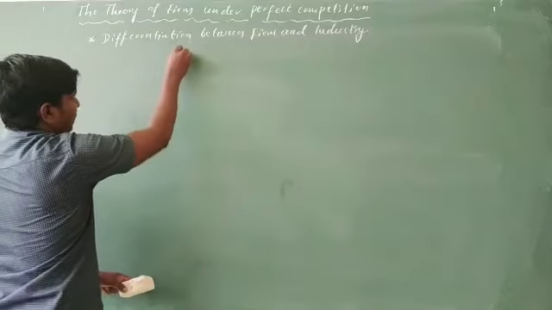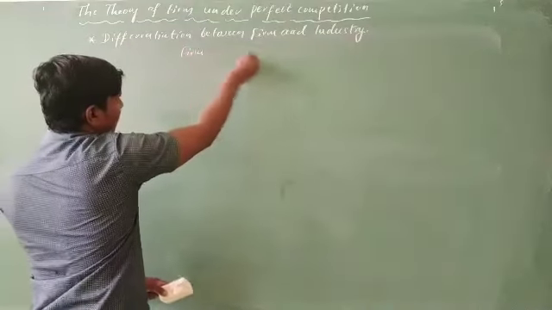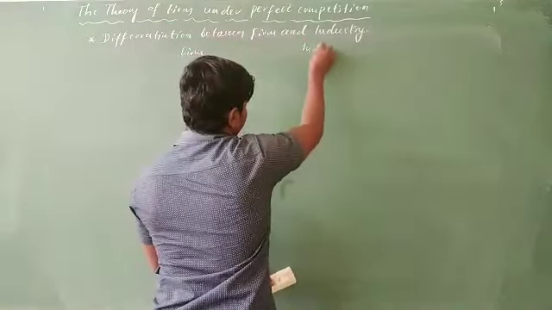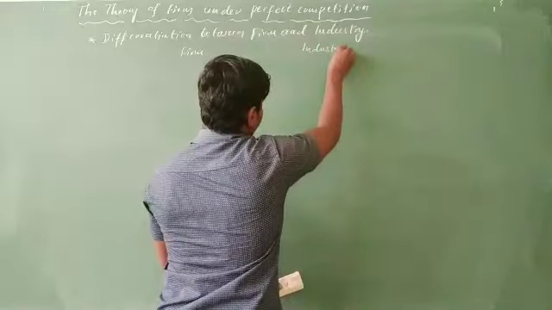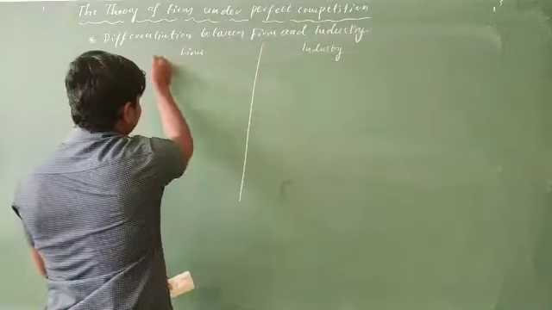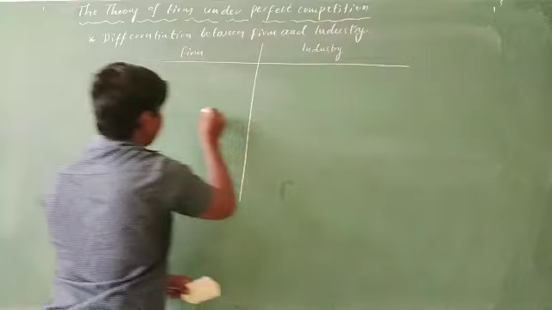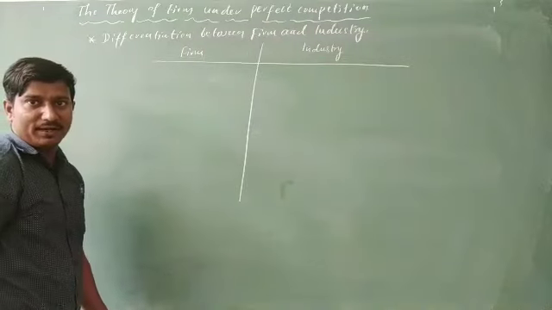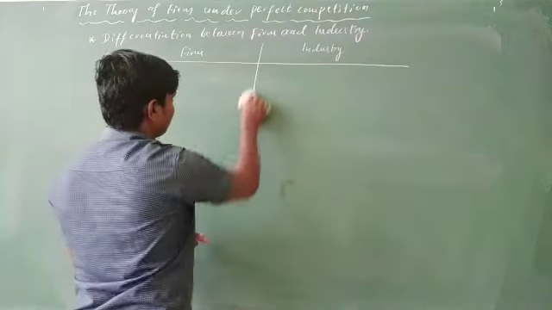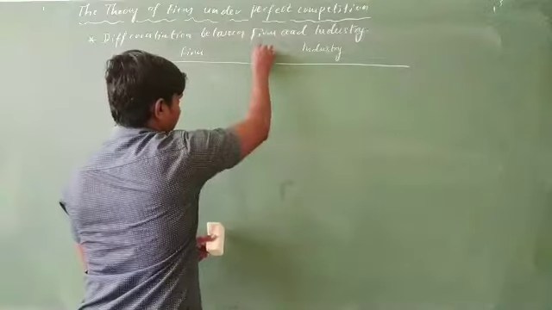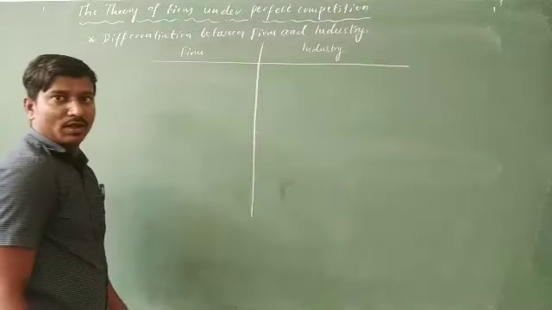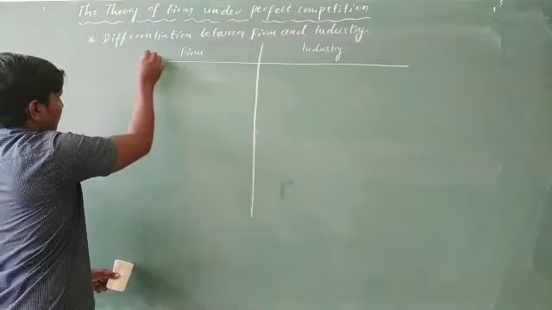I need two columns here. One is firm, the other one is industry. Okay, firm and industry. Well, so now the first one I go here.